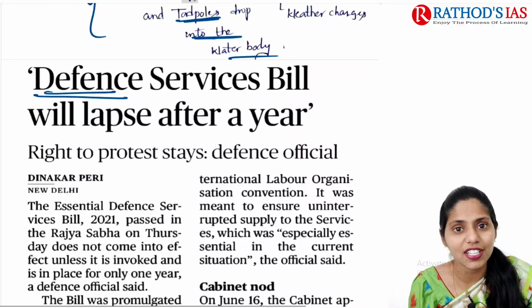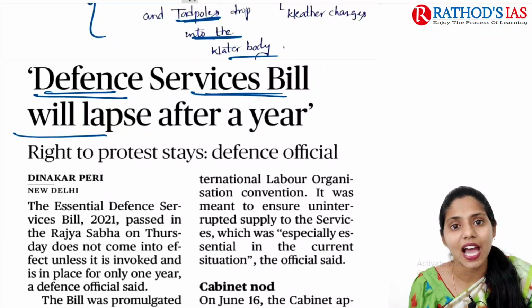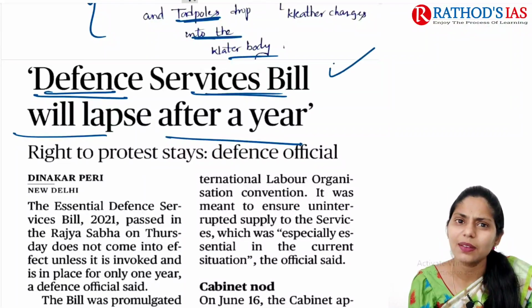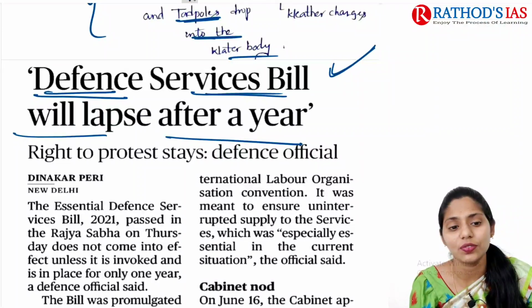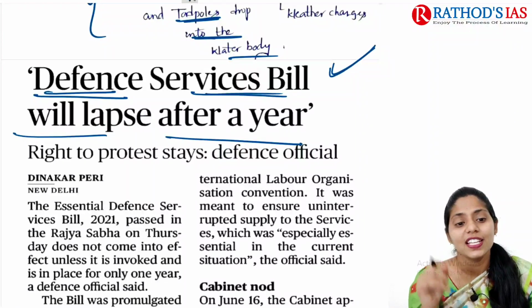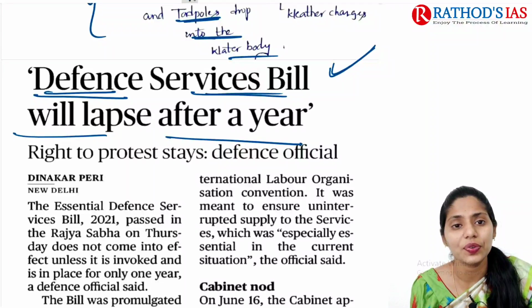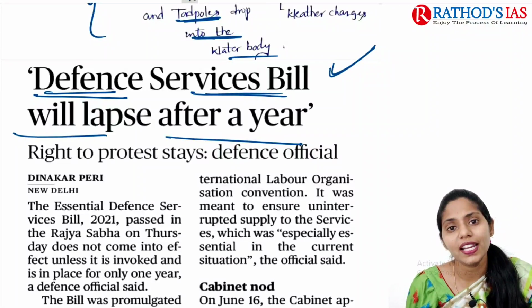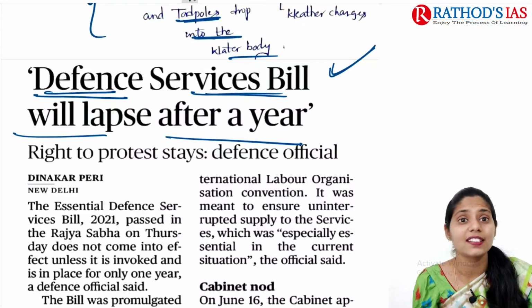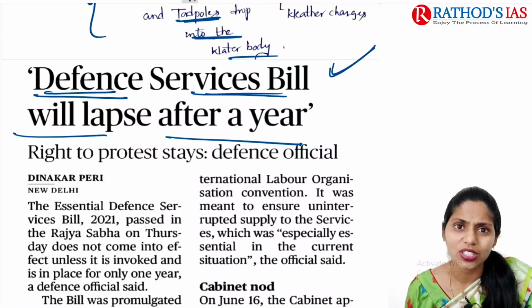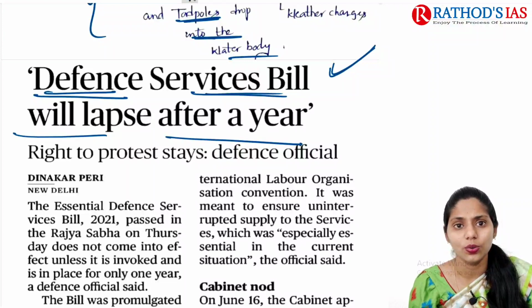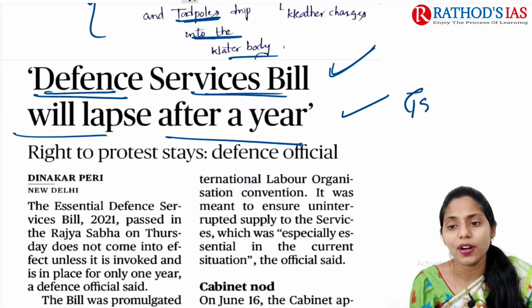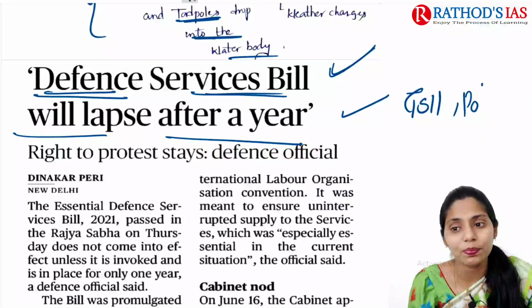The title says Defence Service Bill will lapse after a year. This article mainly focuses on this Defence Service Bill. It is also called the Essential Defence Services Bill of 2021. We already studied about this bill in yesterday's lecture, that is the last article. So now let us see what is written in this article. This article will be important for GS Paper 2 under polity.